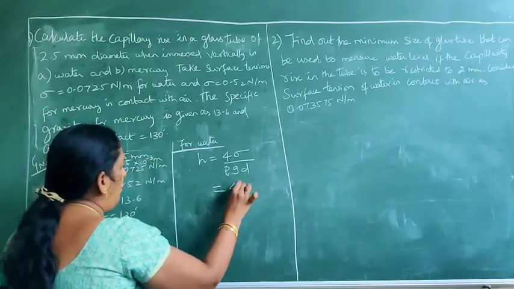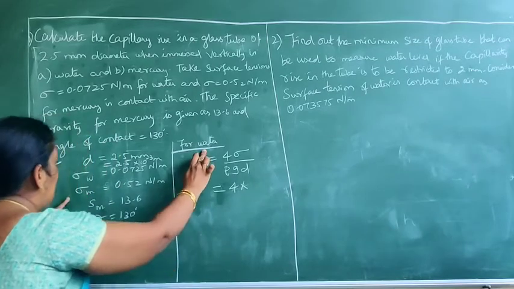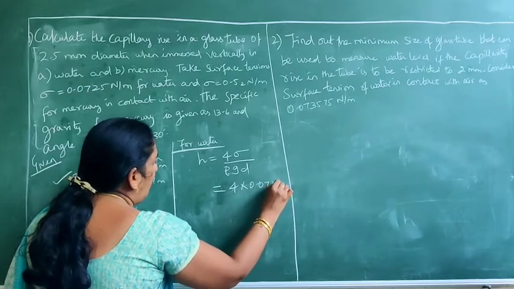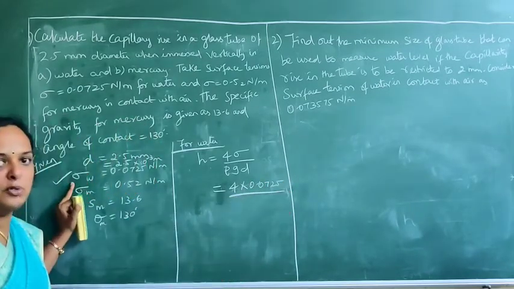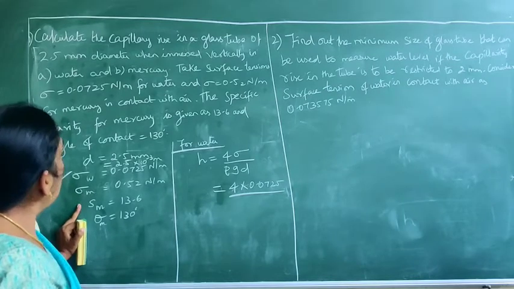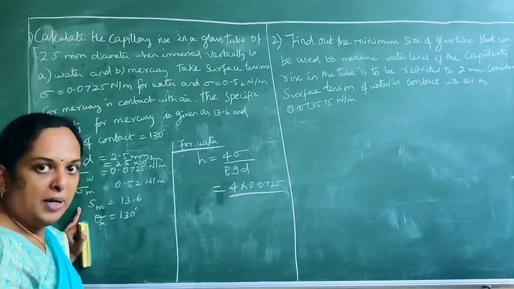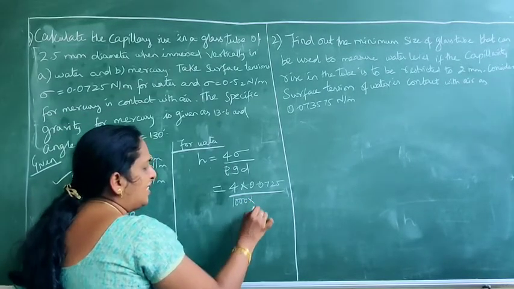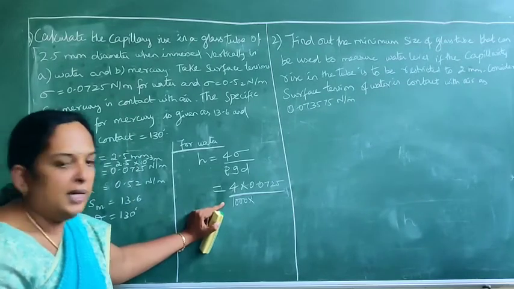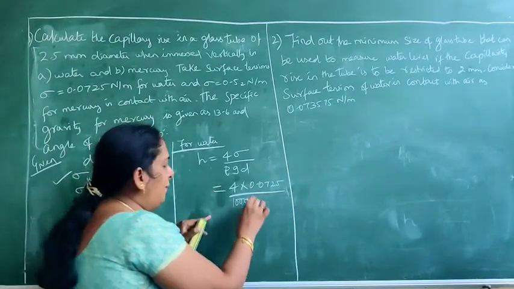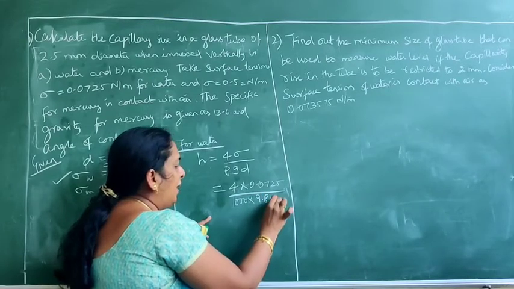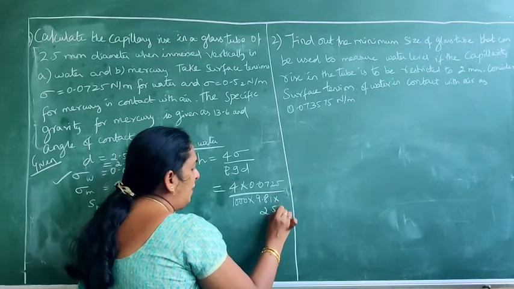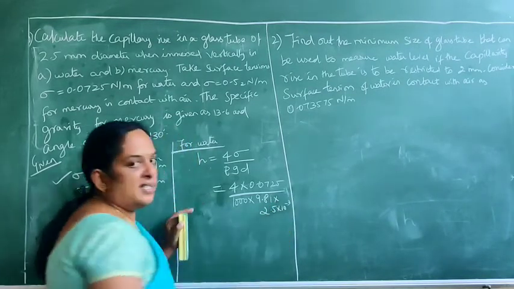So here it will be 4 into σ. This is the case of water. So for the case of water, what is the σ value? 0.0725. Then ρgD. So what is your ρ? ρ is not given in your problem. You have to take ρ as 1000 because it is water, the density of water is 1000, we have already seen. And g is acceleration due to gravity, 9.81. And D is your diameter. Diameter is the same for both cases since the tube is the same. So it is 2.5 × 10^-3 meters.